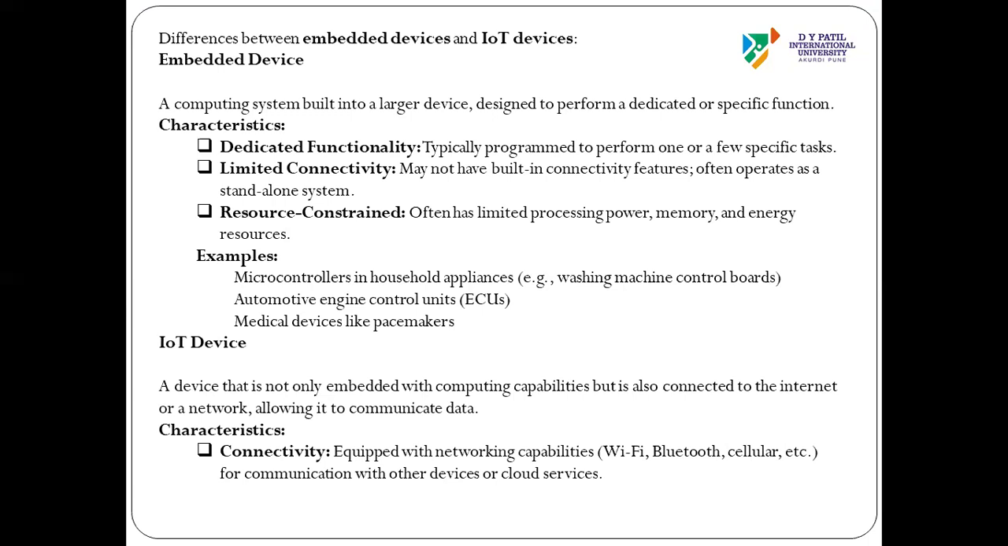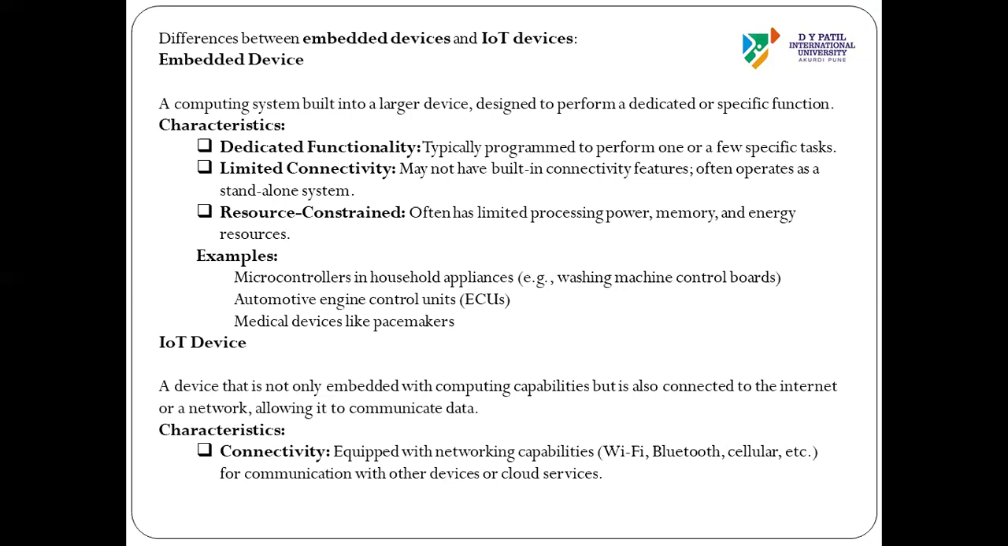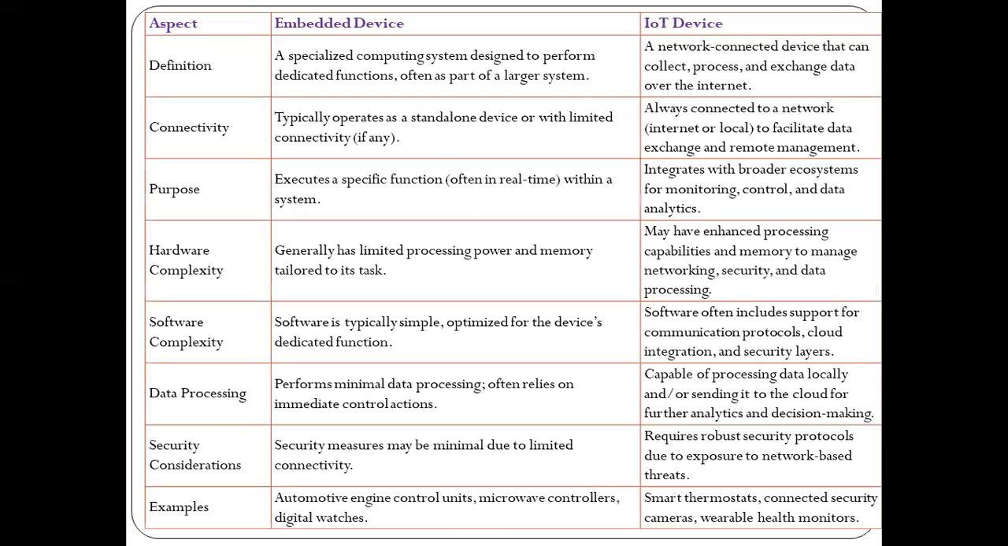Okay. So I will tell you how these systems are connected to each other and how they differ from each other. If you go with the embedded system, embedded devices specifically, we can define as a specialized computing system. It is designed to perform a dedicated function as a part of a larger system. Whereas IoT is a network connected system. Okay, it can collect, process, and exchange the data.